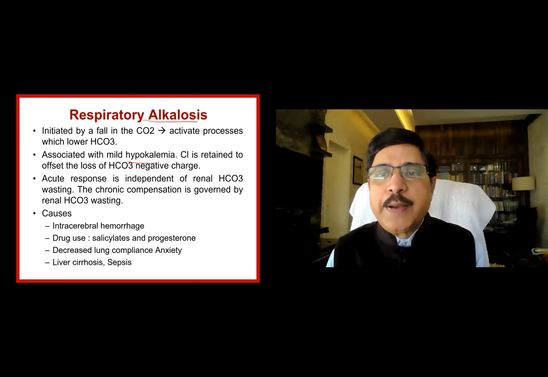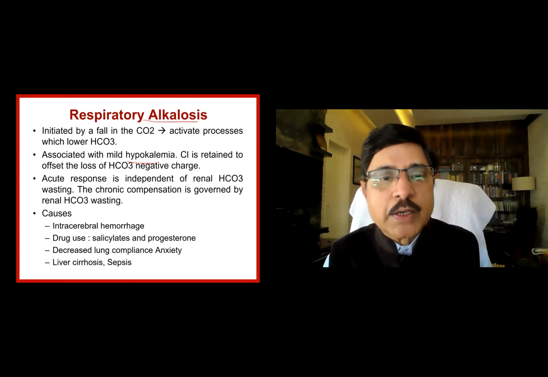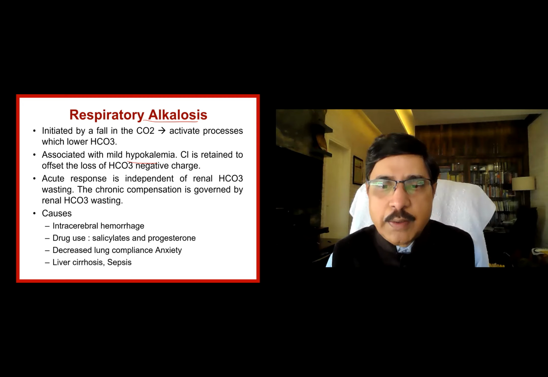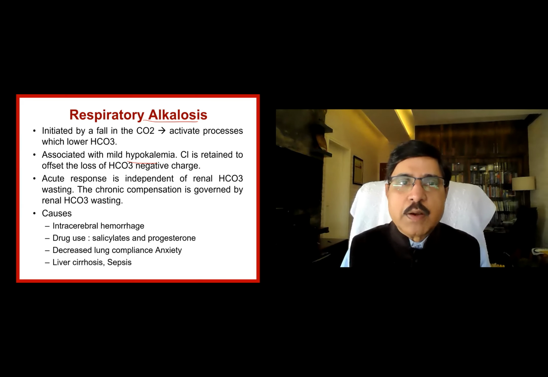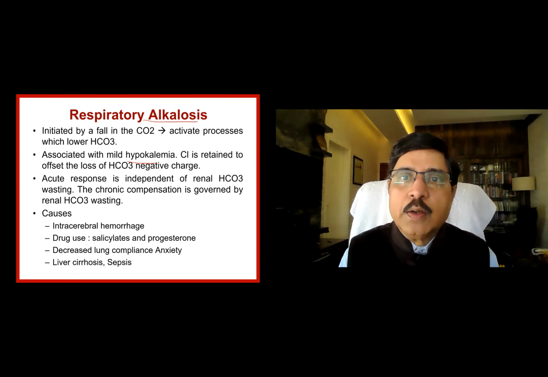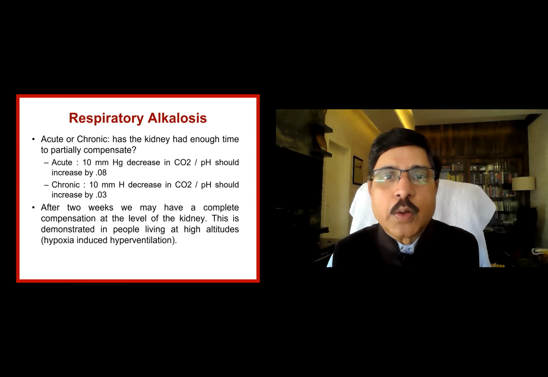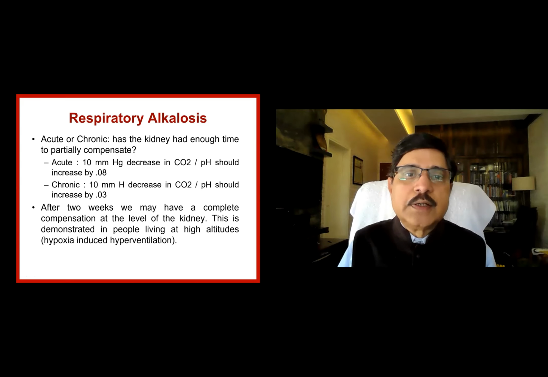Acute response is independent of the renal compensation, as in the previous case, whereas in the chronic, the kidney comes into the picture. What are the causes? Intracerebral hemorrhage, drug use, salicylates and progesterone, decreased lung compliance and anxiety, cirrhosis of liver and sepsis are some of the causes of increased respiratory drive to produce respiratory alkalosis. Respiratory alkalosis is chronic and acute. Whether acute or chronic, we have to see if the kidney has enough time. In acute, the kidney doesn't have enough time.